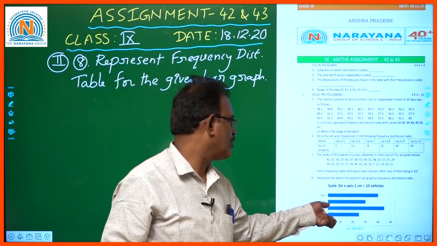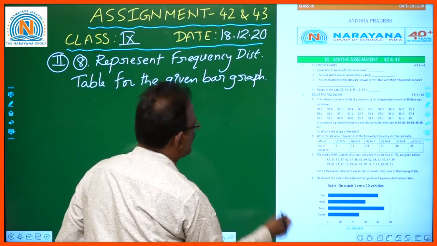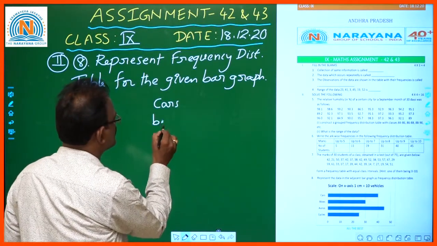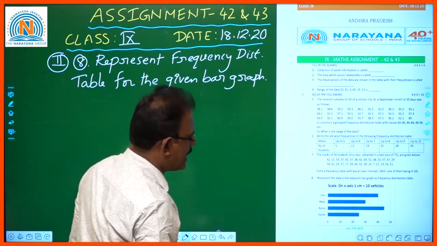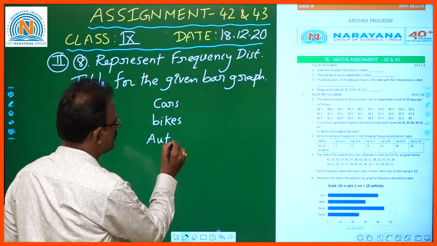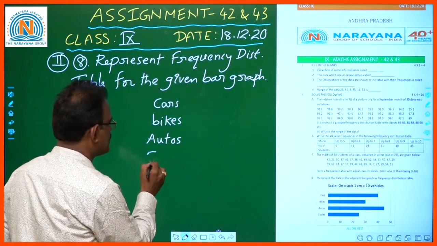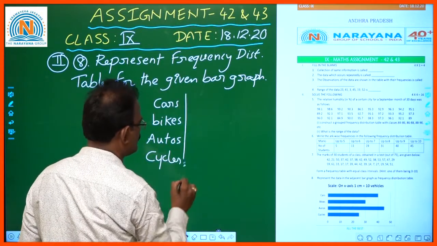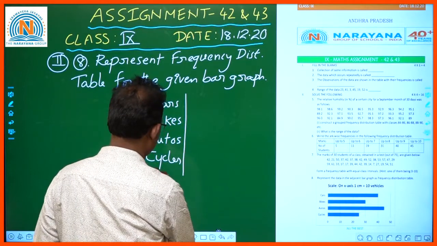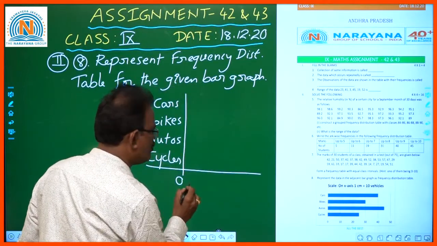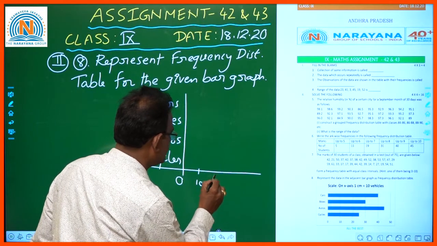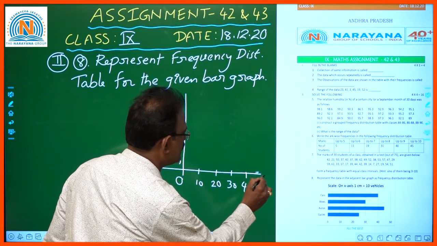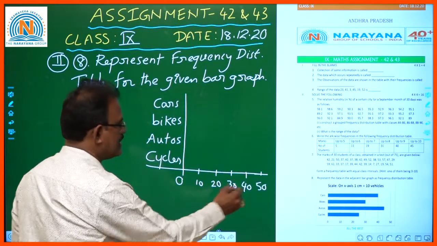What have they given? Here cars, bikes, autos and cycles. This is 0, 10, 20, 30, 40, 50. This is the number of vehicles.